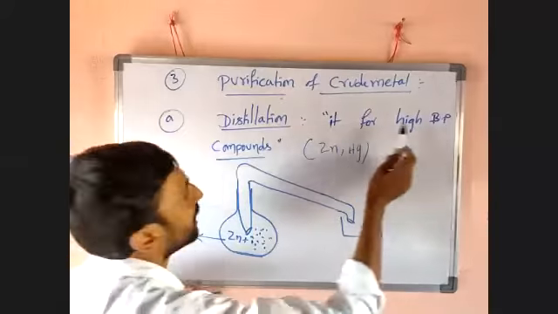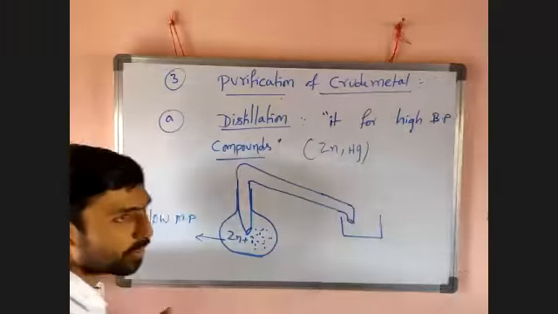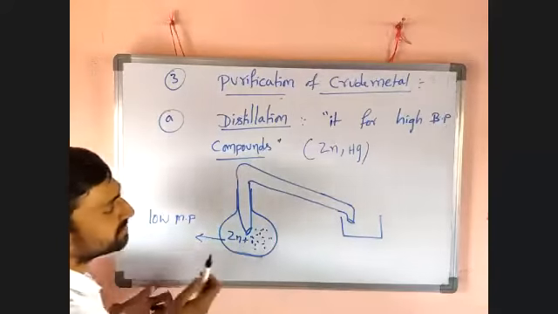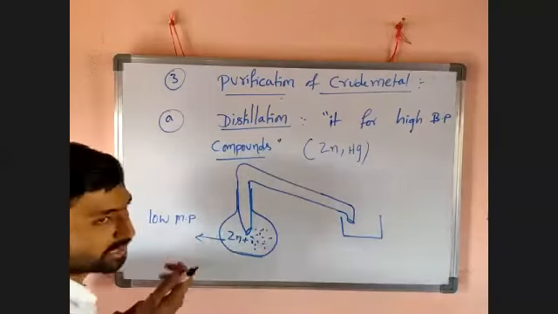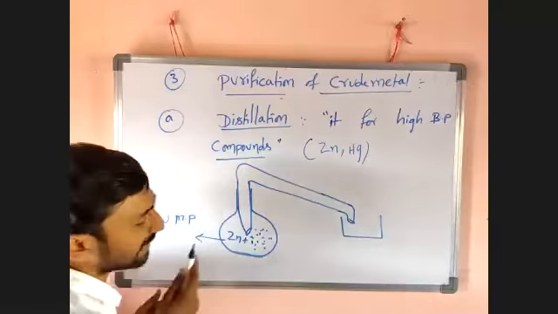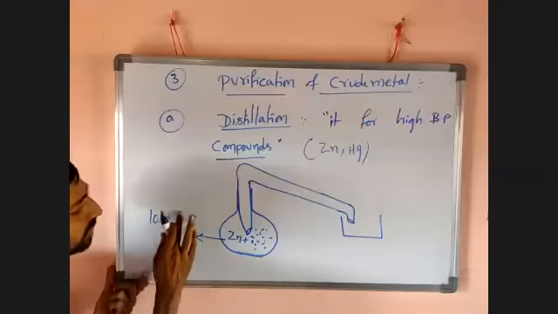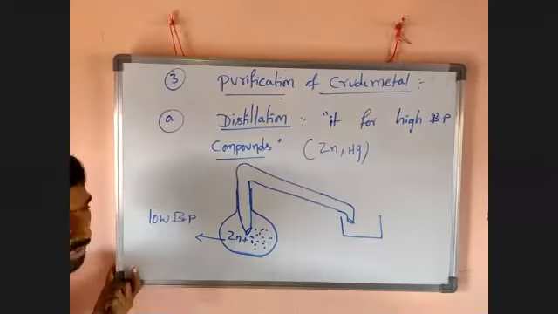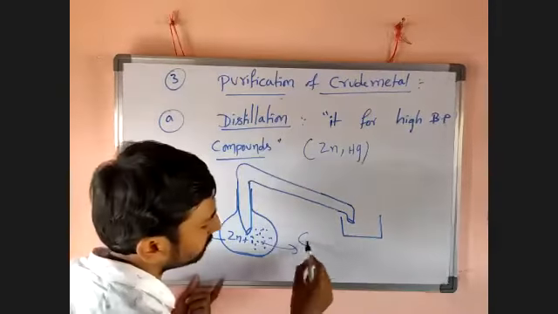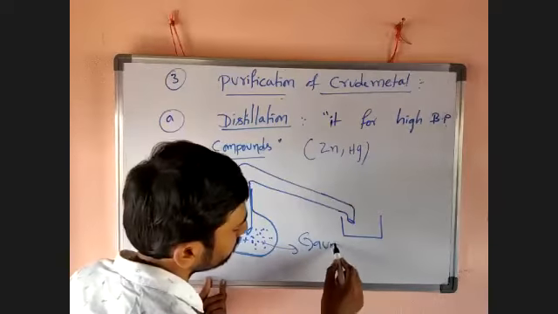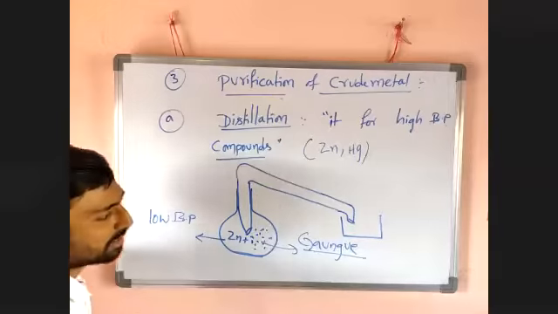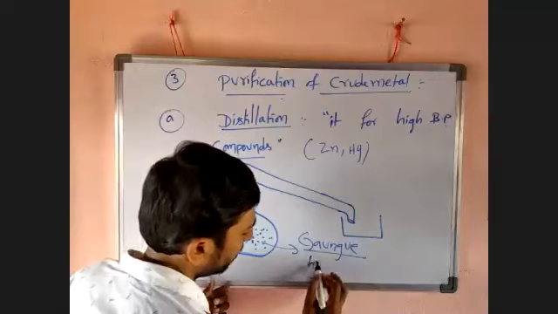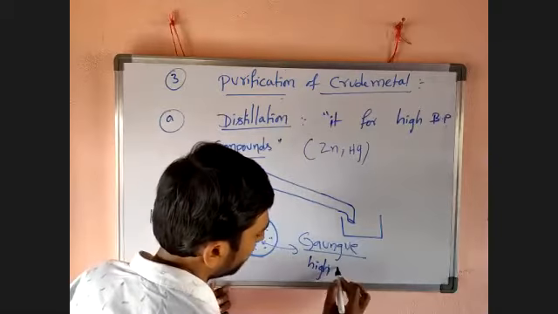So it is for cases where there is a large boiling point difference between gangue and metal. For example, zinc with gangue particles: zinc with a low boiling point, but the gangue having a high boiling point.